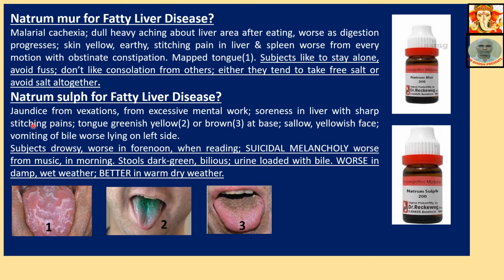Natrum sulph for fatty liver disease, jaundice from vexations, from excessive mental work, soreness in liver with sharp stitching pain. Tongue greenish yellow, brown at base. Sallow yellowish face. Vomiting of bile. Worse lying on left side. Subject drowsy, worse in forenoon when reading. Suicidal melancholy, worse from music in the morning. Stool dark green, bilious. Urine loaded with bile. Worse in damp wet weather, better in warm dry weather.